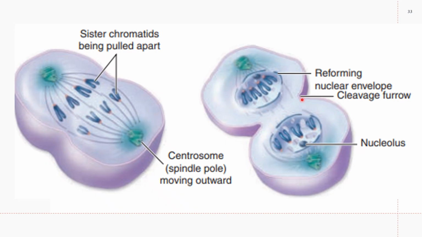So still, you have the nuclear envelope as is reformed or reassembled, and then you have the nucleolus. Nucleolus is reformed. And please note the cleavage furrow depends here.